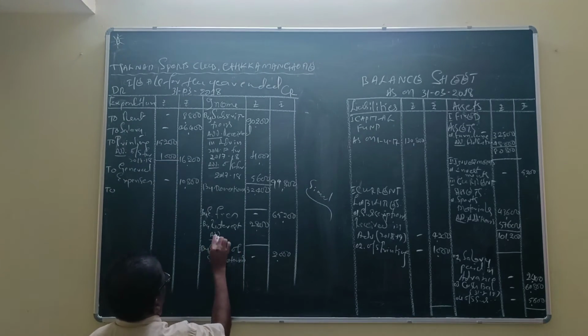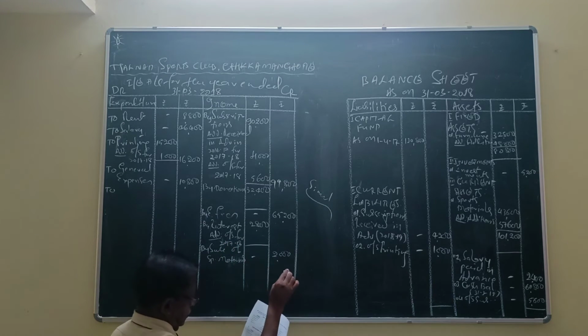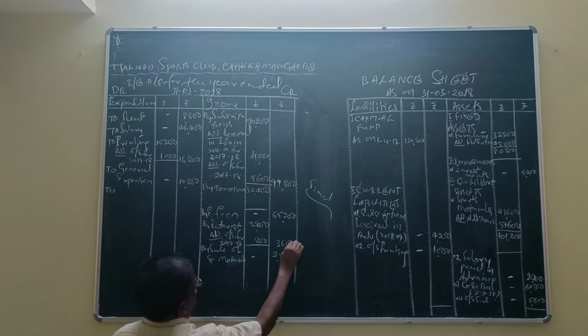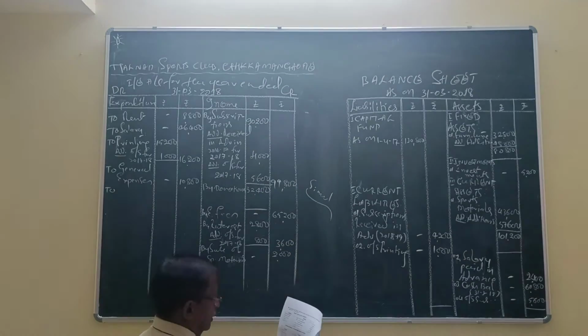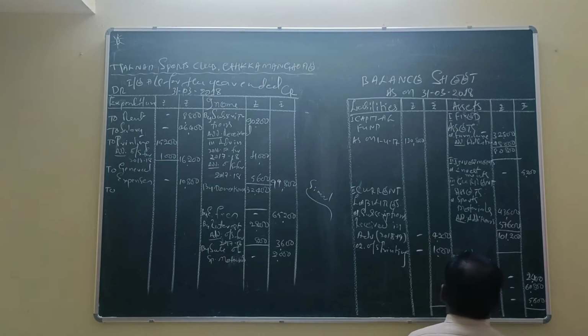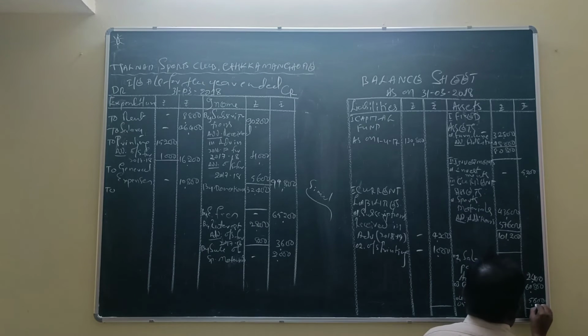And outstanding for 2017-18, how much? 800. Total 3,600 outer column. Next, the same item will be shown in the balance sheet at the asset side. Number 5, outstanding interest or interest accrued. How much? 800.